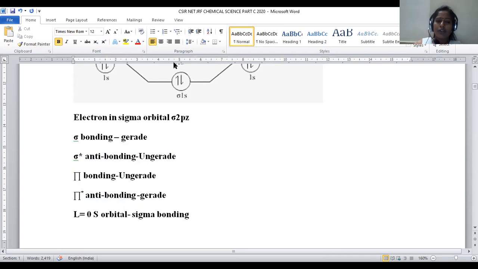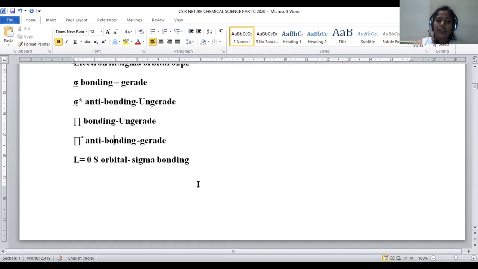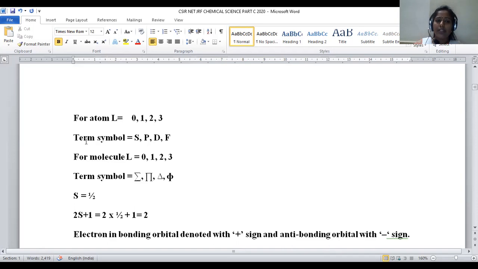Now, in which orbital? Sigma orbital is there. That's why the L value is taken as 0. If the L value is 0, here two types of arrangements will be there. If you are only denoting the L value for atoms, in that case the SPDF term symbol is given.